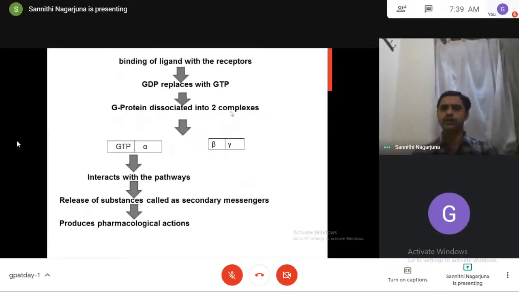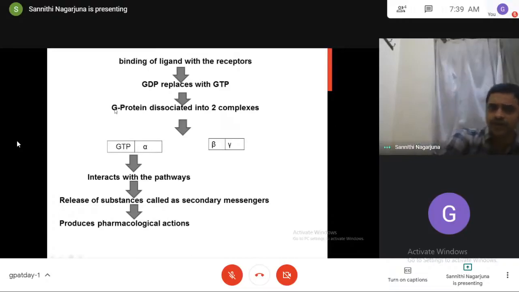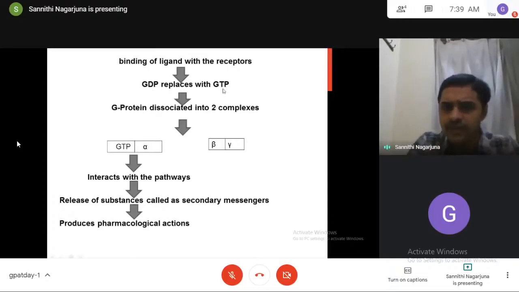So the G protein has 3 subunits, alpha, beta, gamma. The G stands for GDP, as I told you before, but here the GDP is replaced with GTP. Because of the higher energy, this G protein undergoes dissociation and releases 2 complexes: GTP alpha, and the other one is beta gamma.